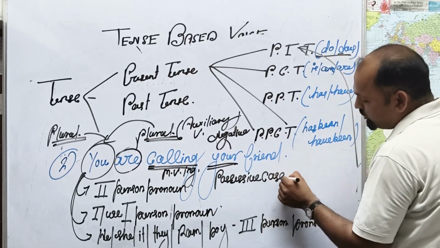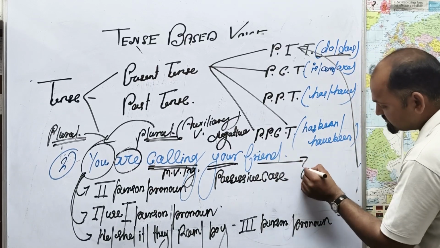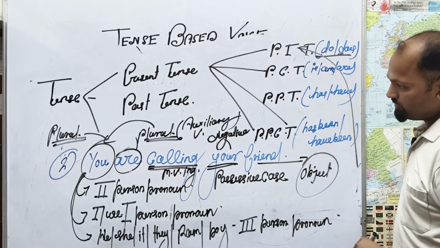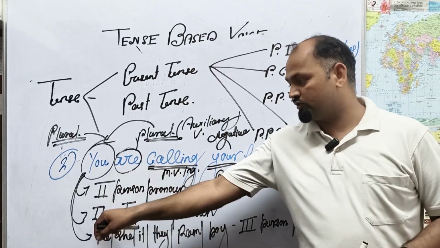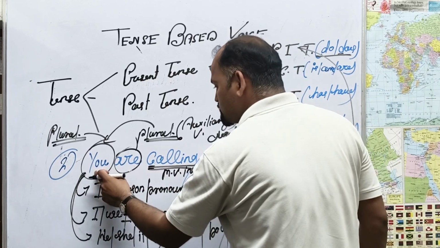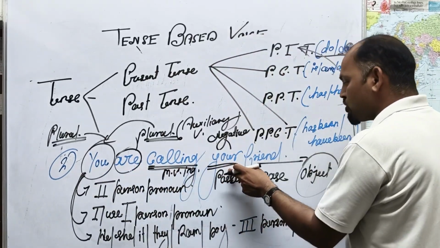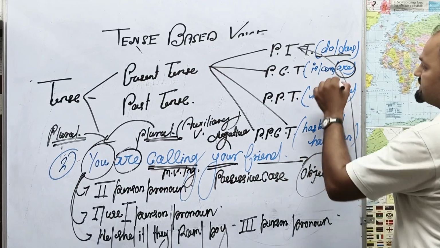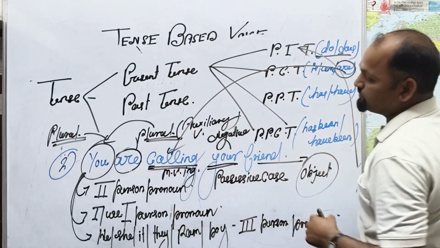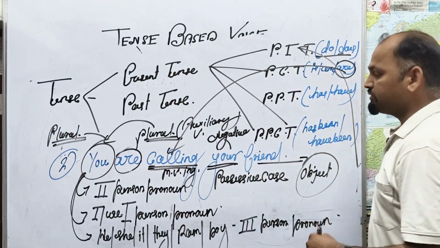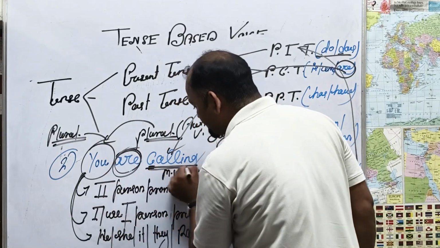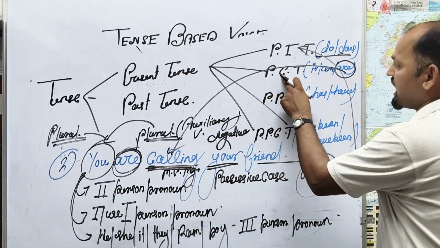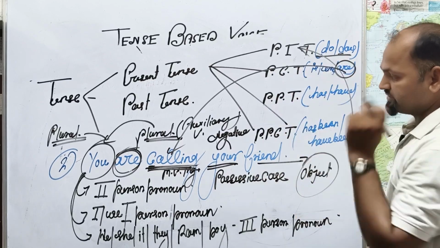Friend we can call the object. So this is the explanation of this statement: you are calling your friend. According to "are", this is called a present continuous tense statement. Why? Because "are" is used here along with the ing form of the verb.